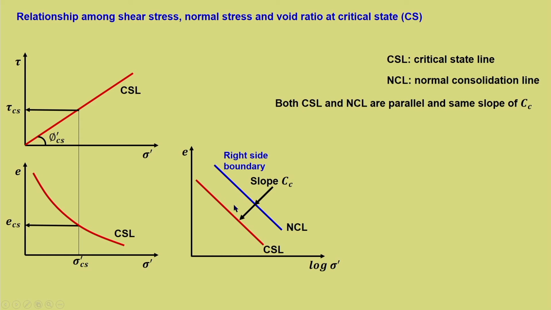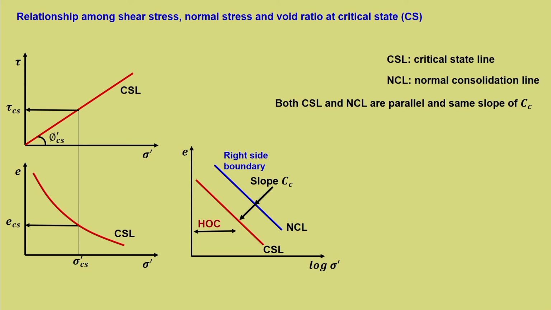This normal consolidation line forms the right side boundary. Why right side boundary? There is no soil state which is possible beyond this line. Why? Any virgin soil that you consider in the field will undergo consolidation along the normally consolidated line. We cannot generate a state beyond this line. So, it is an impossible state, which we will see later. For now, we will understand that the normal consolidation line forms the right side boundary, whereas on the left side of NCL will be the over consolidated state. It can be lightly or heavily over consolidated. Why?